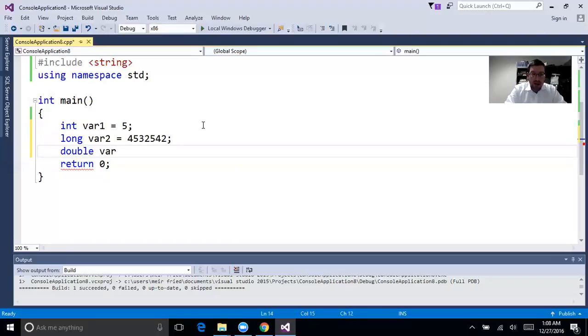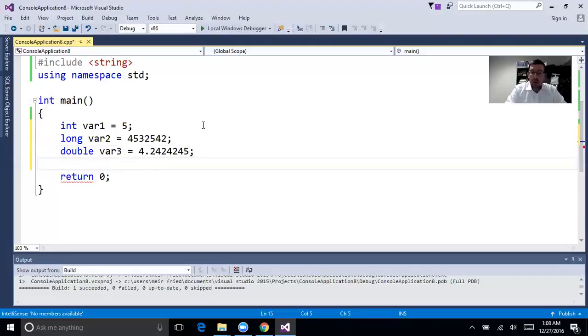And a double var3, a double can handle things like this. Okay, what's the difference? An int is only integer, positive or negative, number. However, double var3 is allowed to hold things that are decimals. So double was made in order to hold things that are decimals, and we'll use it like that.